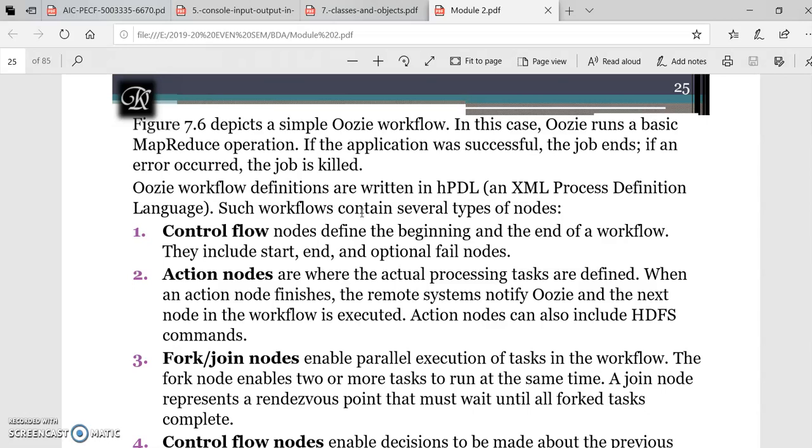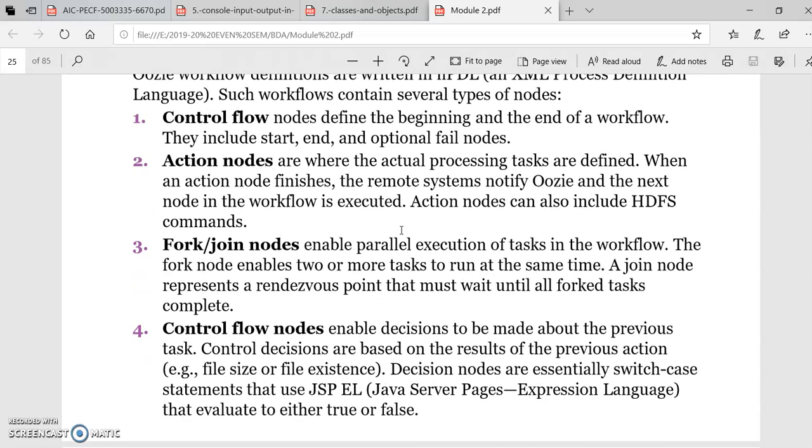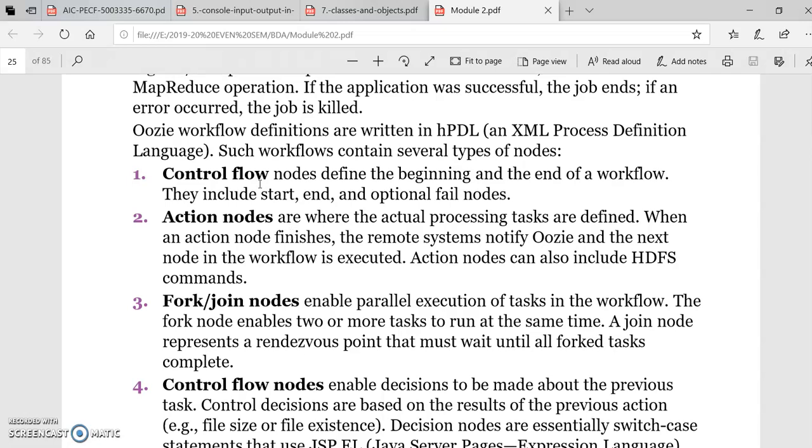The workflow contains several types of nodes like control flow nodes, action nodes, and fork or join nodes. The control flow nodes define the beginning and the end of the workflow. For example, it includes the start and end of the job, whereas an action node defines the actual processing of the task that needs to be done. When the action node finishes, the remote system notifies Oozie and the next node will start the execution. And action nodes can also include HDFS commands.